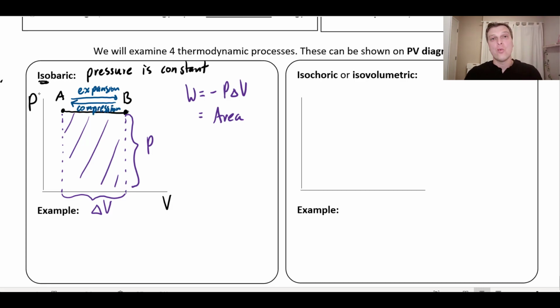And then I am doing work on the gas. And so the work in that case would be positive. So I'm going to leave it up to you to figure out whether the sign should be positive or negative. But the amount of work done, you can see, is just going to be the area under the graph. And of course, if you had the values, you could just plug them into the equation. It would give you the same answer.